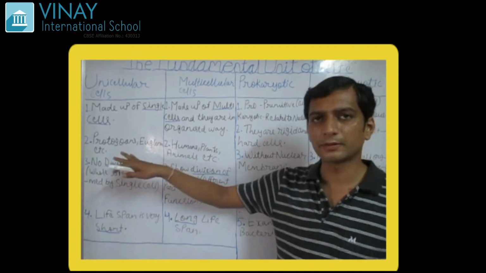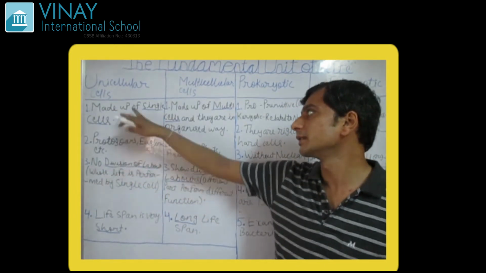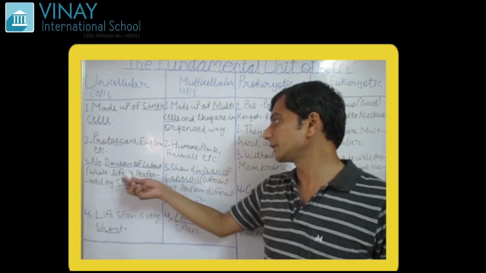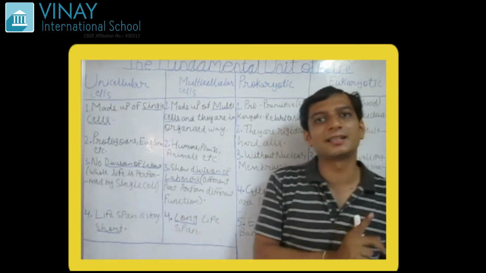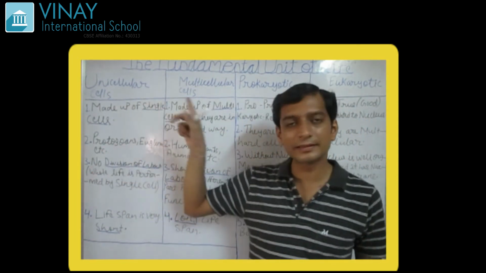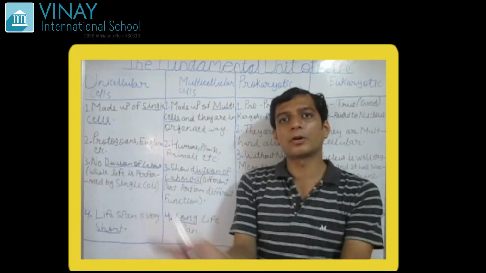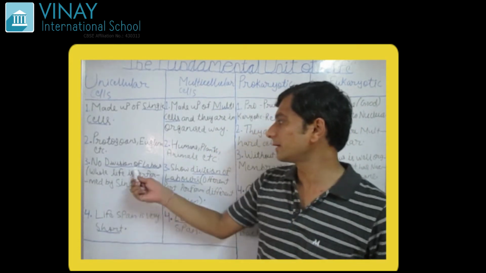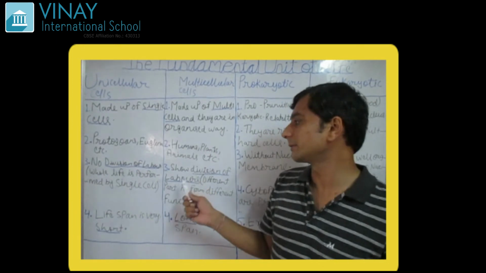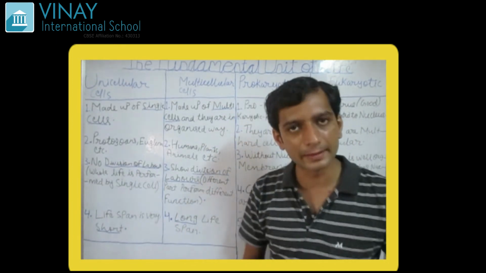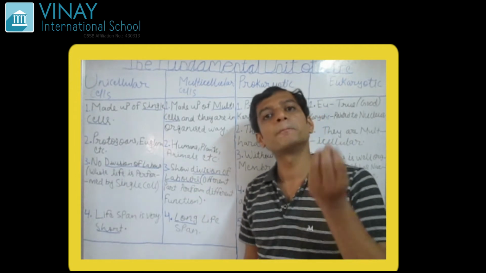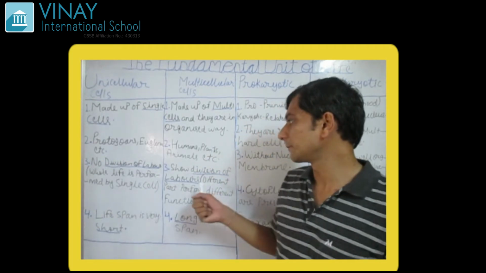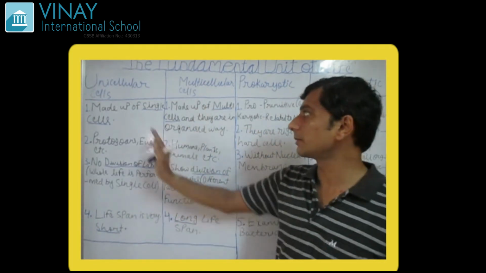Okay, and microscopic structures are present as unicellular. No division of labor, a new word here, this is the new word. No division of labor, whole life is performed by the single cell. In unicellular organism, the whole life process is performed by a single cell. But in multicellular organism, continuously cells go on dividing, and different types of cells play different roles in the structure of the human being or animal.